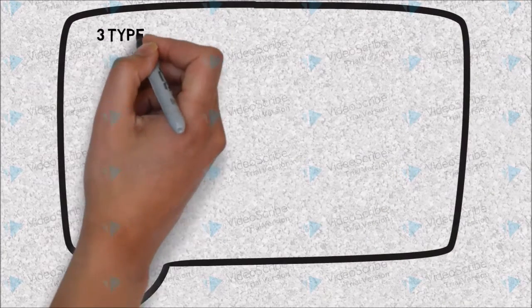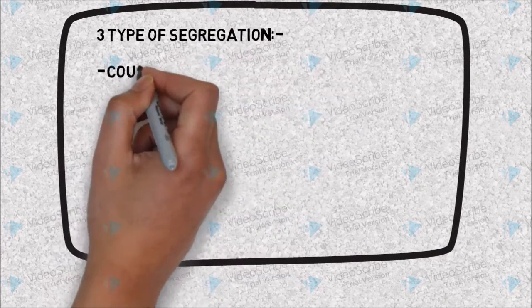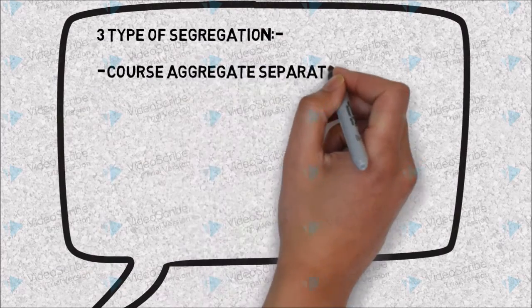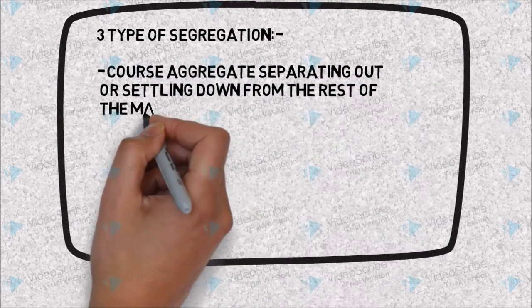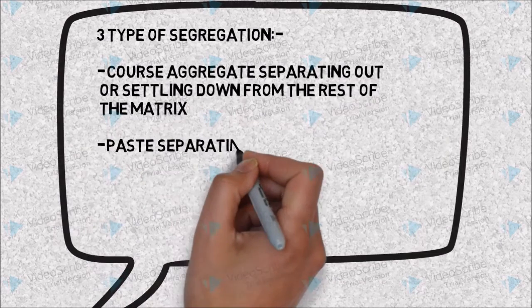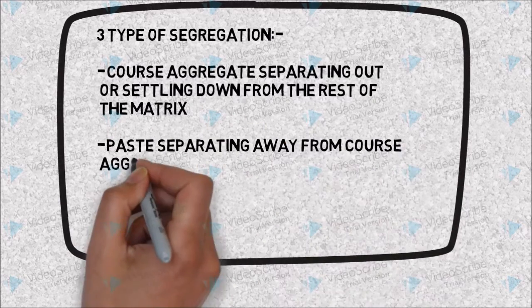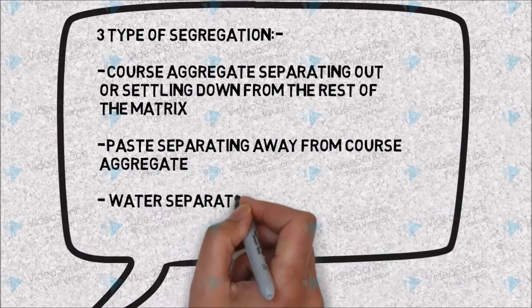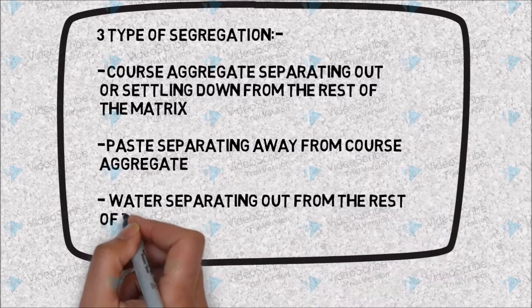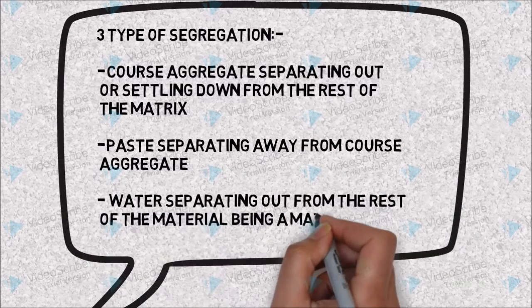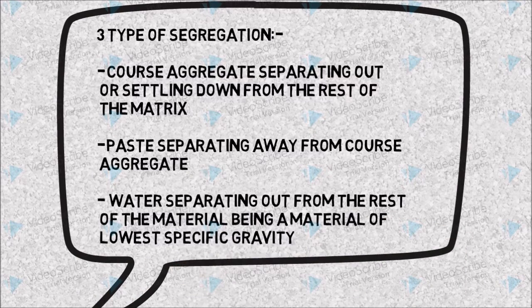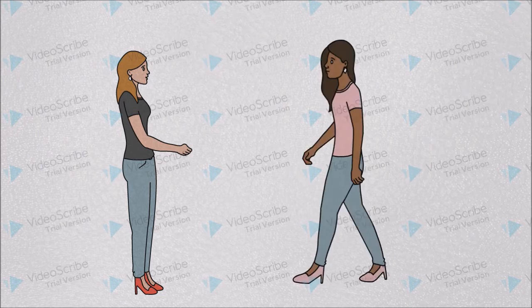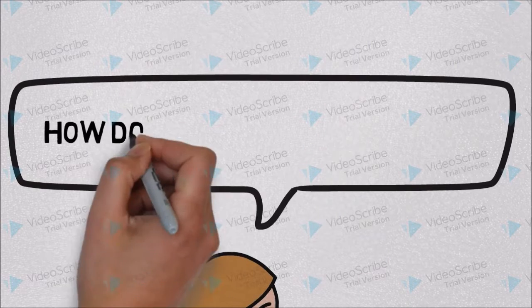Segregation can be differentiated into three types. The first one is coarse aggregate separating out or settling down from the rest of the matrix. Second, paste separating away from coarse aggregate. And the last one is water separating out from the rest of the material, being a material of lower specific gravity.